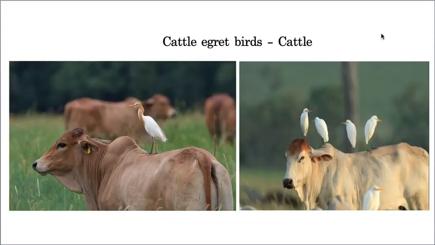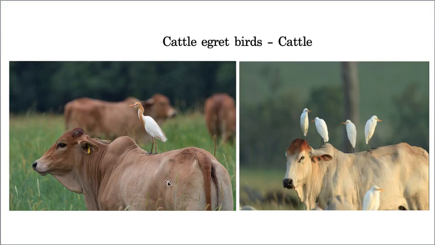And the last example is egret birds and cattle. I repeated cattle twice. I'm not understanding why, but in every presentation I make at least one small repetition or small mistake. So, cattle with egret birds. These egret birds are present on cows or buffaloes or any cattle.